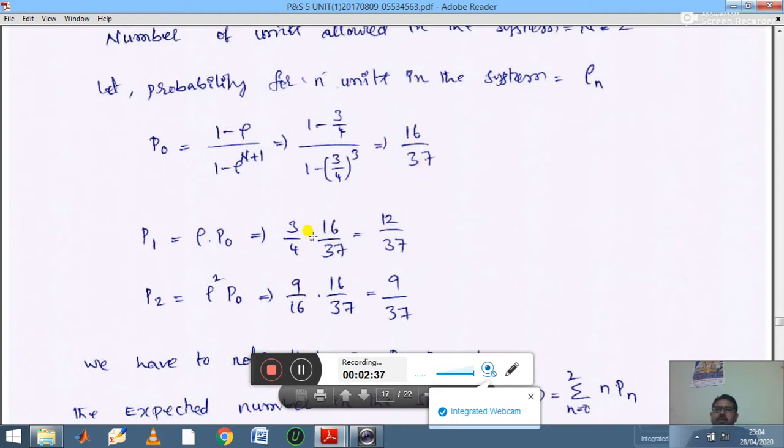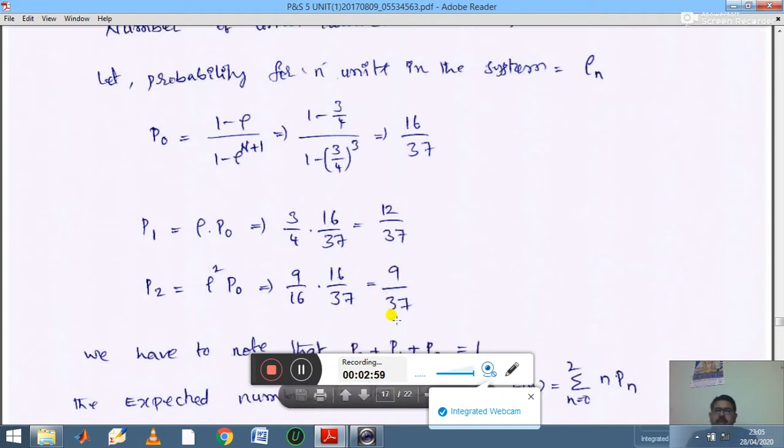If you simplify this, you are getting 12 by 37. 12 by 37 is your P1 value. Then go for P2. P2 is equal to rho square into P naught. So rho square value you calculate and use P naught value 16 by 37. Therefore you are getting P2 value 9 by 37.